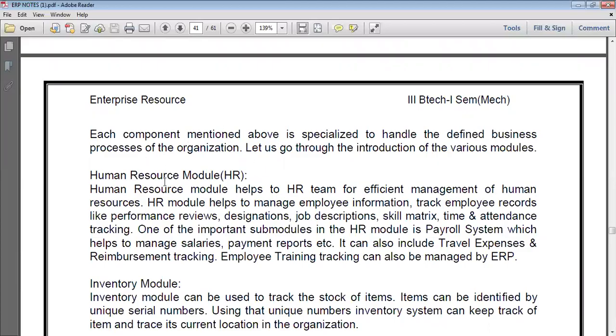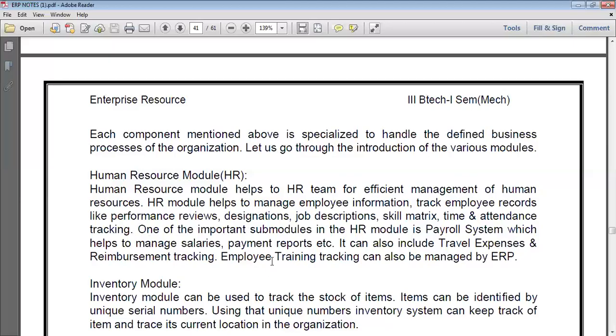So under the HR module, the work includes providing employee information and tracking employee records, providing the performance appraisal of employees, the designations, the job descriptions, the skill matrix, and the time and attendance tracking of employees.